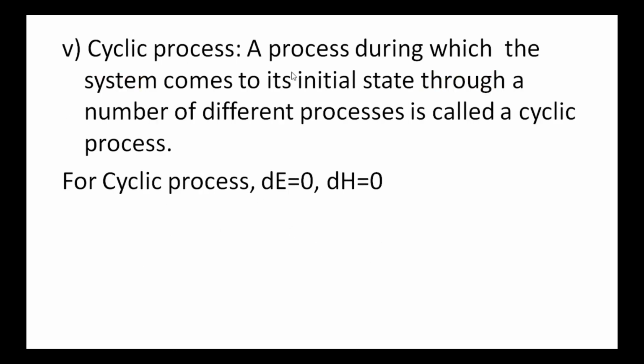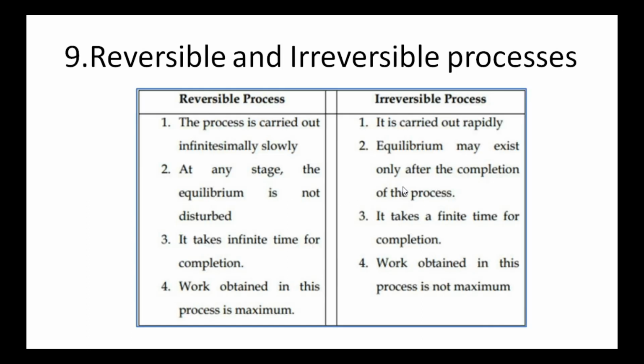Cyclic process. A process during which the system comes to its initial state through a number of different processes is called a cyclic process. That is, a process starts at a particular point and then after undergoing many changes then comes to its initial position. So, such process is known as cyclic process. For cyclic processes, the change in internal energy and change in enthalpy both are equal to 0.